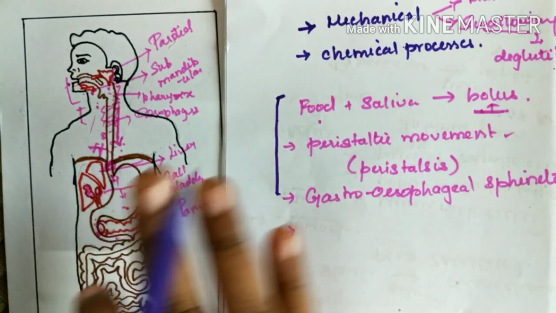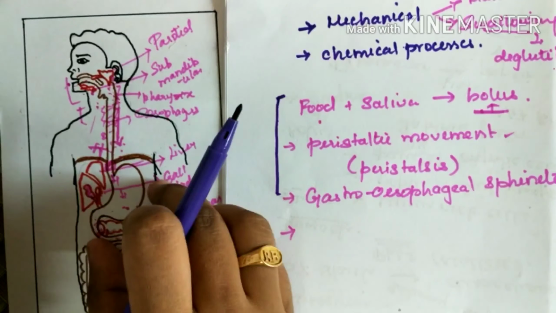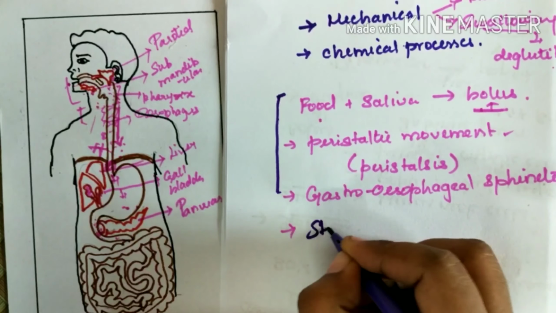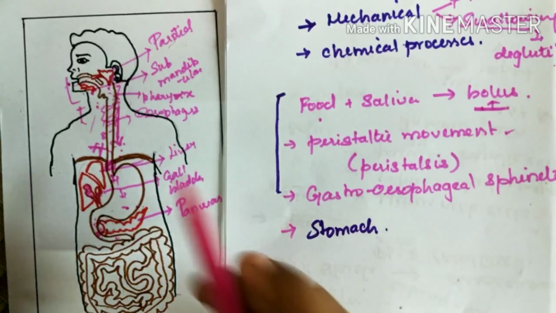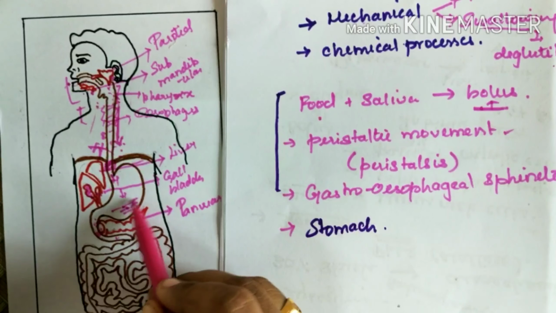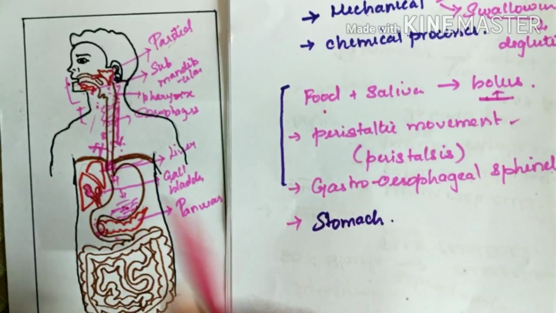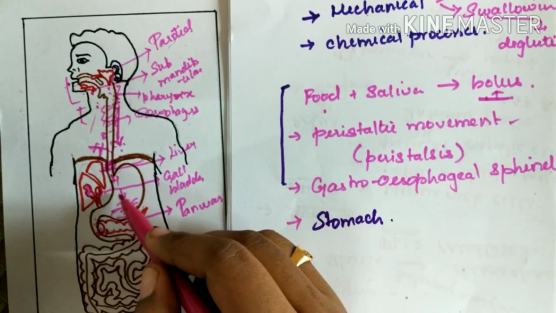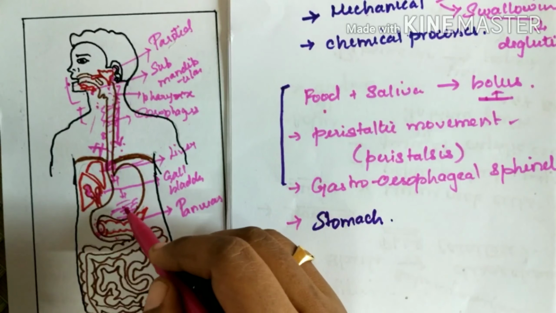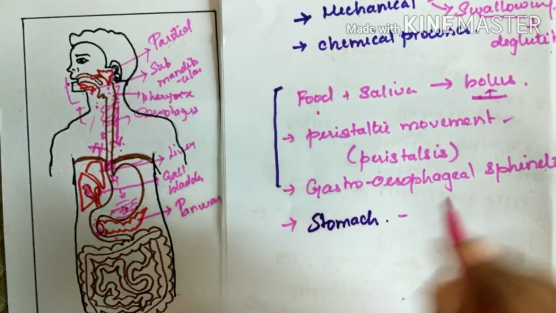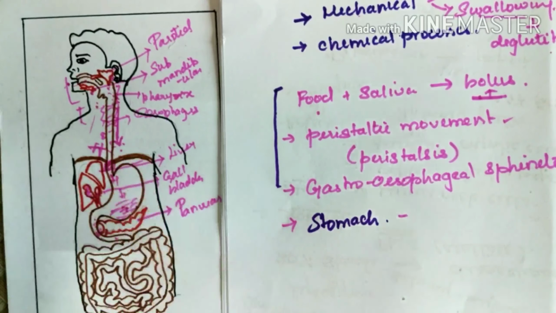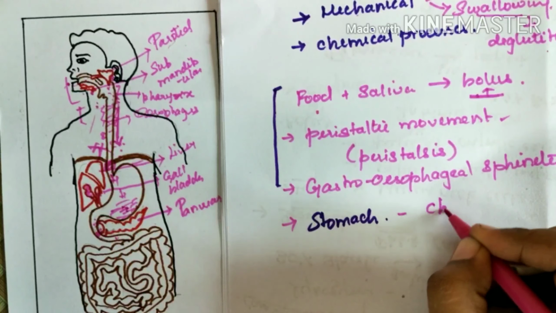What happens in the stomach is the food is finely mixed with the gastric juice. There is some gastric juice present in the stomach. So when food enters here, it mixes with the gastric juice. The mixing process is facilitated by the muscular movement of the stomach, known as Kerning movements.